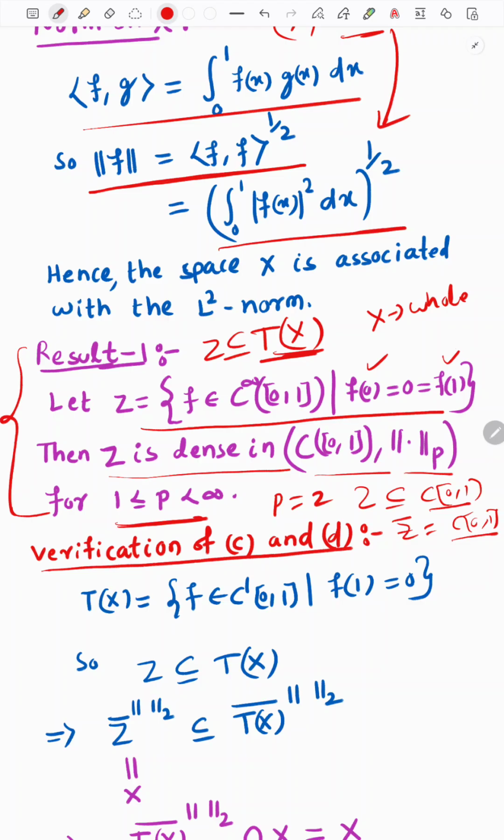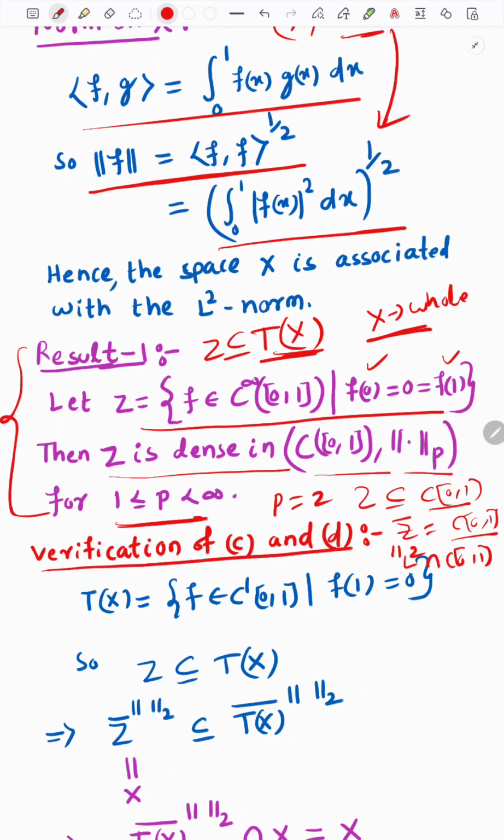But the main point I am emphasizing is why the subspace topology: if you calculate the exact closure of Z, it gives L2. But here we are not dealing with the space L2, we have to intersect with C01, then it gives the closure, because we are checking the denseness in the whole space X.